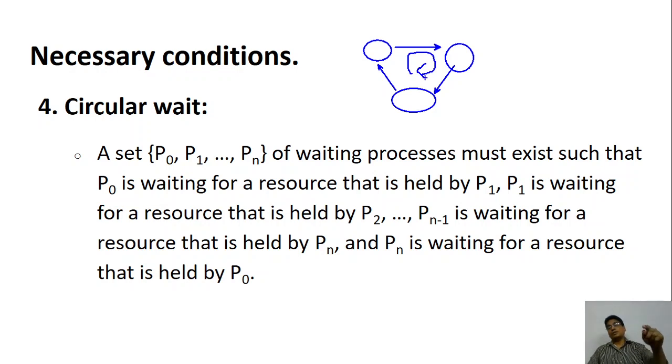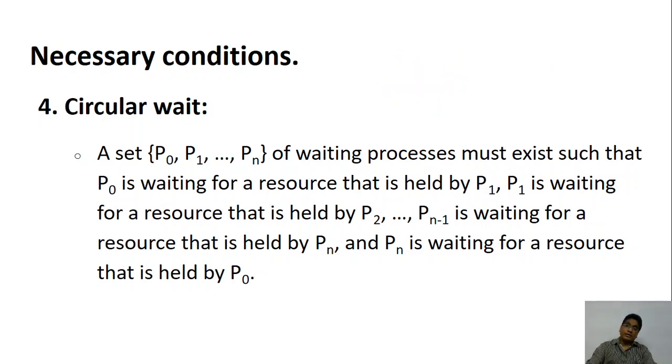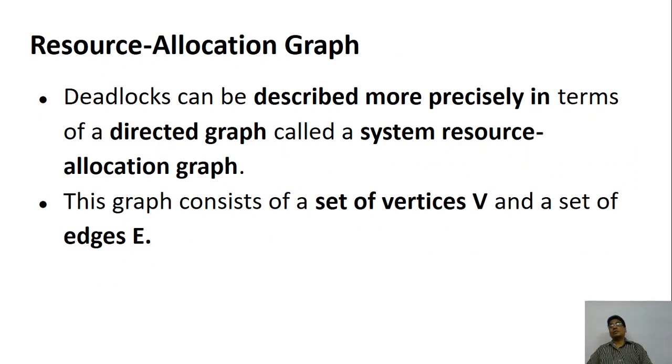One is waiting for the other, that is waiting for the next one, which is waiting for the first one. In other words, if P1 is waiting for P2, P2 is waiting for P3, P3 is waiting for P4, and Pn minus 1 is waiting for Pn, and Pn is waiting for P1, in that case it is called circular wait. Remember, all these four conditions must be satisfied in order for the deadlock to occur.